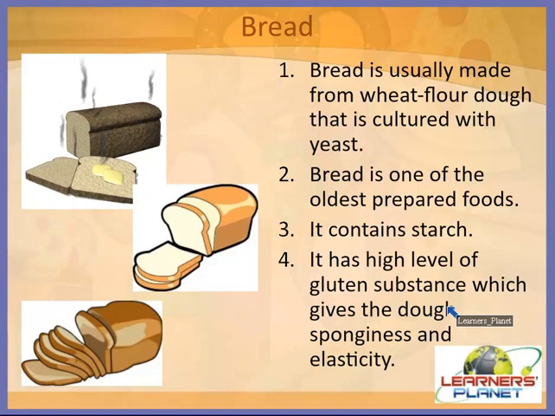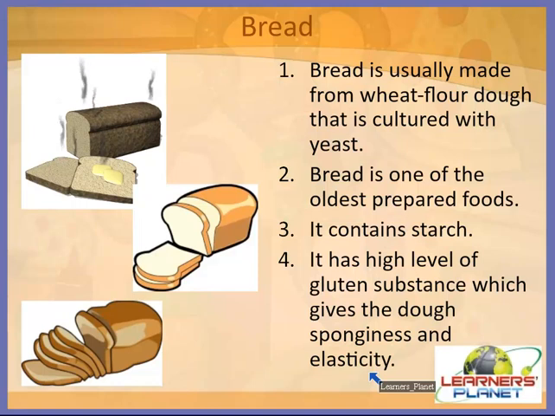So children, always remember that it also has a higher level of gluten substance which gives the dough sponginess and elasticity, right? So gluten substance is actually very important because it gives the dough sponginess and elasticity, and that's why we are able to get soft bread which is very spongy, right? You can feel it. Okay, next time whenever you eat bread, you can notice it.